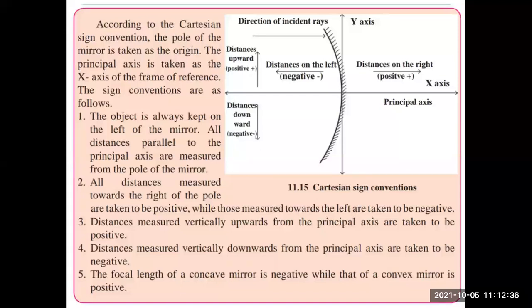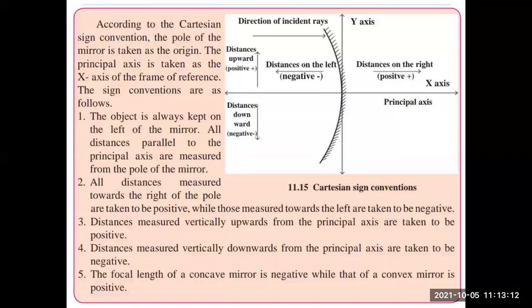So if you know these things, let's move on and see what these Cartesian sign conventions mean for mirrors. According to the Cartesian sign conventions, the pole of the mirror is taken as the origin. So P, the pole of the mirror, is taken at the origin, which will have 0 placed over there. The principal axis is taken as the x-axis of the frame of reference, and the sign conventions are as follows.